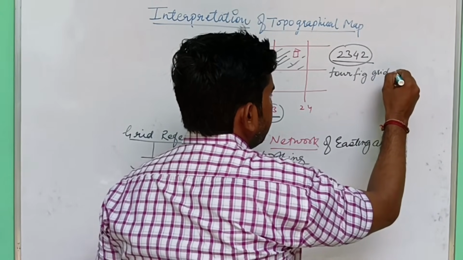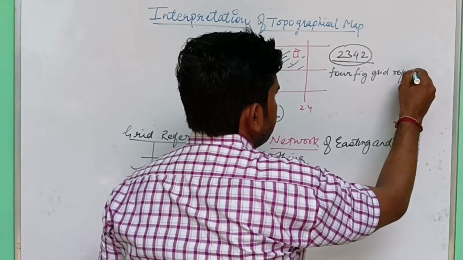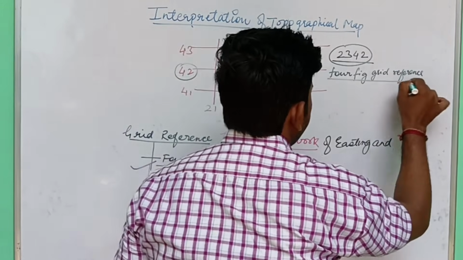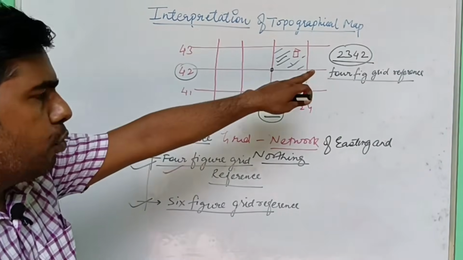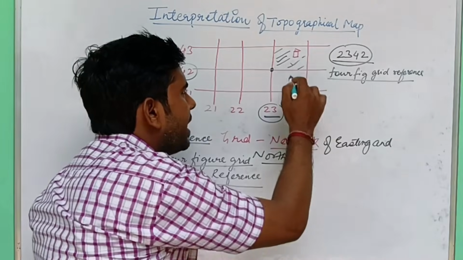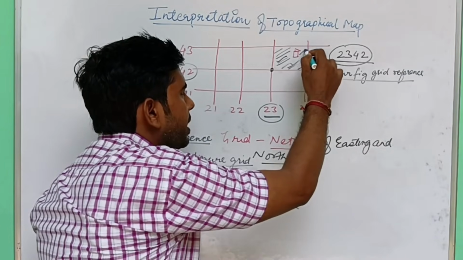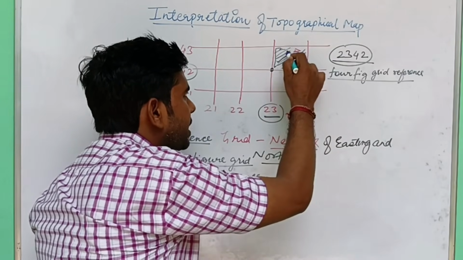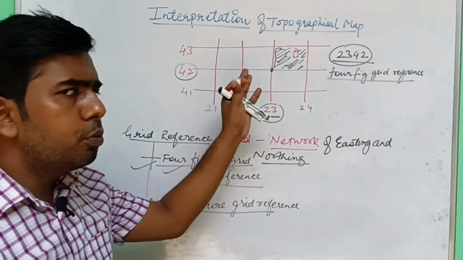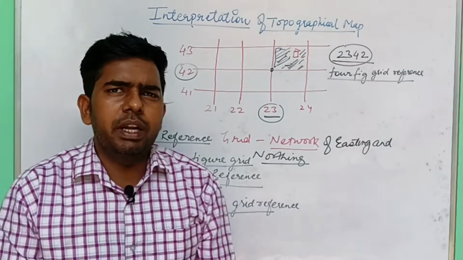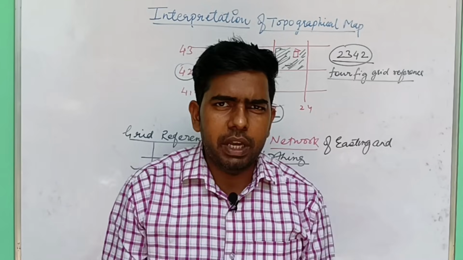4-figure grid reference. Okay, so a 4-figure grid reference shows the entire square. आपने देखा ये पूरे स्क्वायर का बता रहा है, ये इसका पता बता रहा है पूरे स्क्वायर का.